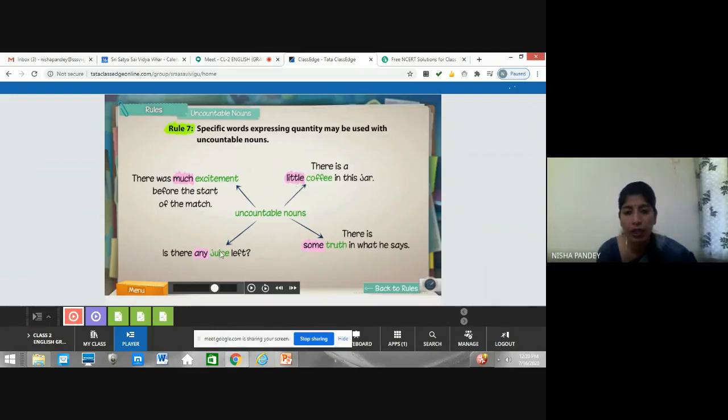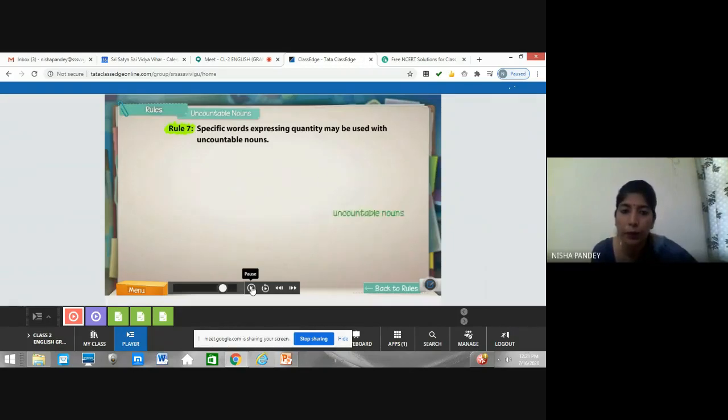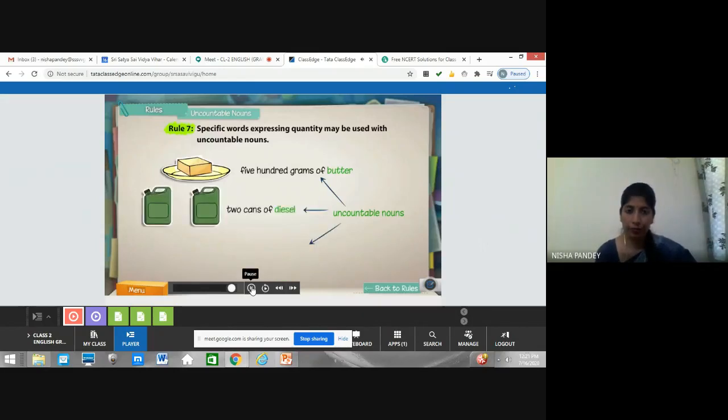Few examples are given here. Any, some. Like, is there any juice left? So juice again, it's uncountable, right? If we say a glass of juice, then it is countable, right? So this little difference is there that you have to keep in mind. Okay. These are words used to express a quantity, a unit of measurement, or specific words or phrases that may be used with uncountable nouns to express quantity.